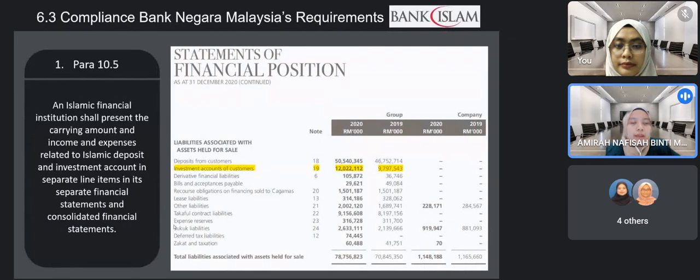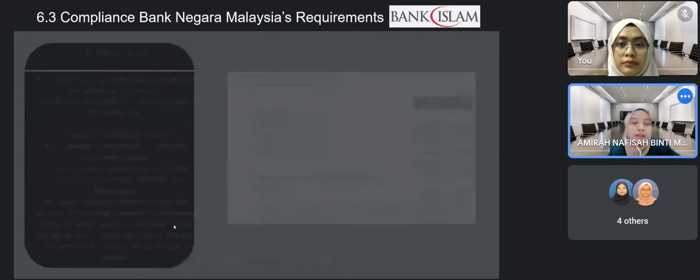Now we will see whether Bank Islam Malaysia Berhad, BIMB, complies with the BNM requirements or not. As explained by Azara earlier, para 10.5 states that the Islamic financial institution shall present the carrying amount in separate line items. The picture shows that BIMB has presented the carrying amount of investment accounts of customers in the statement of financial position, and it is separated under the group and the company. Next.